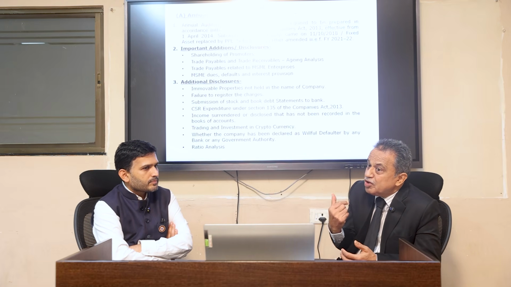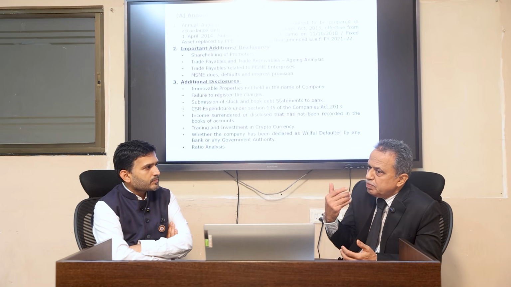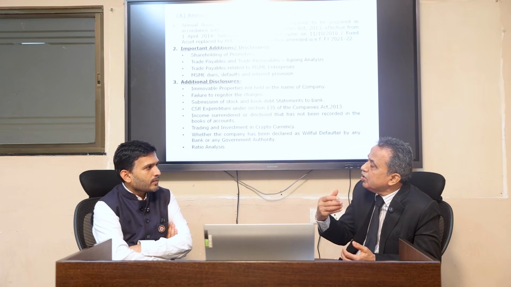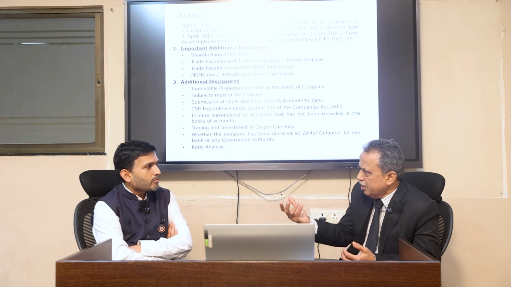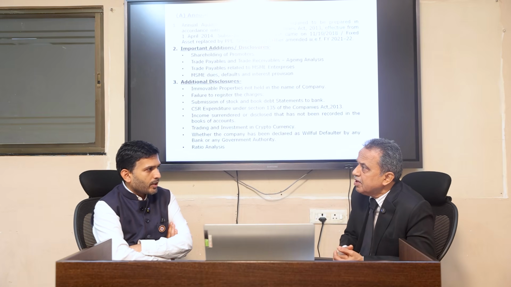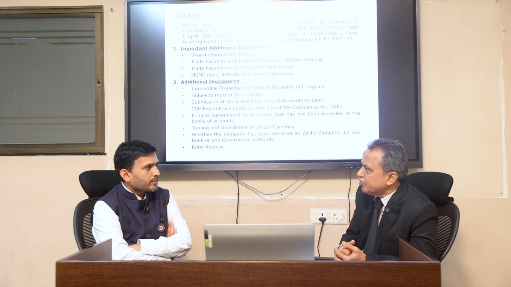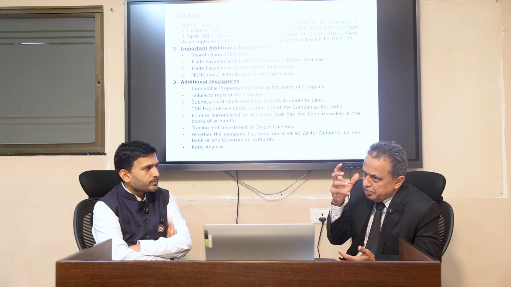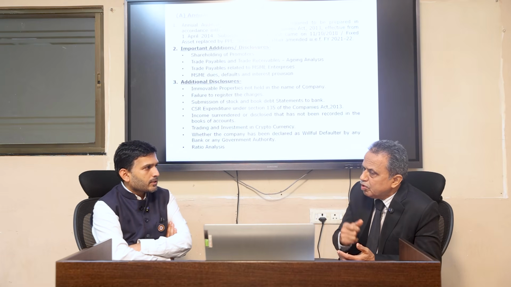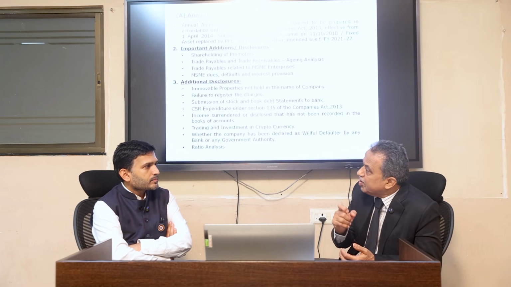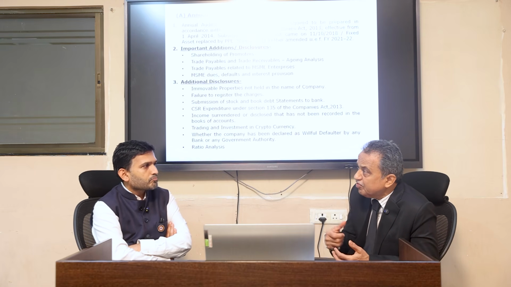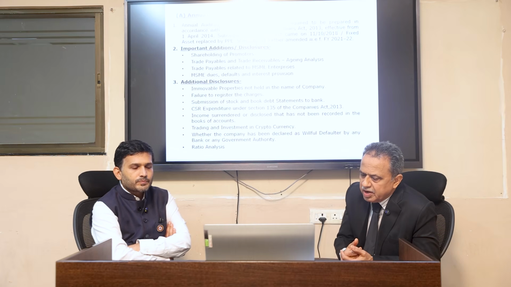Then in 21-22 they introduced, most importantly, promoter shareholding. Earlier, we used to give a note only on 5% equity held by shareholders, and we used to give the list under the authorized capital schedule. But they increased this to promoters' holding. The government wanted to see the changes in promoters' holding because that is more important for listed companies, as there are government controls on promoters' holding.